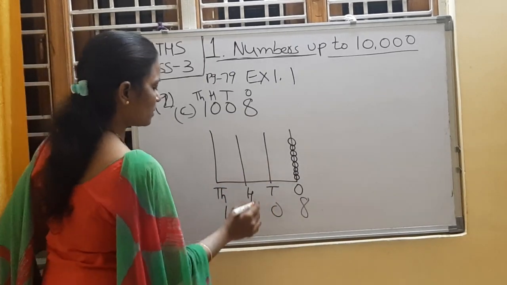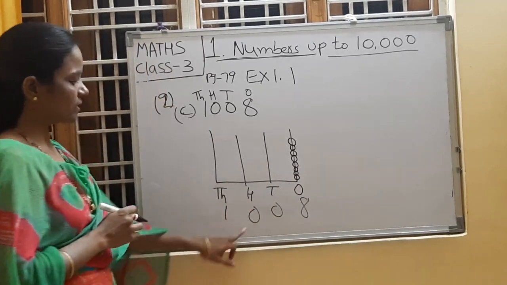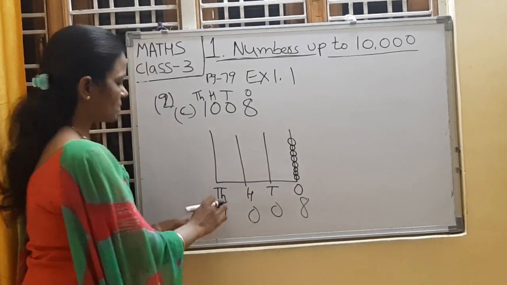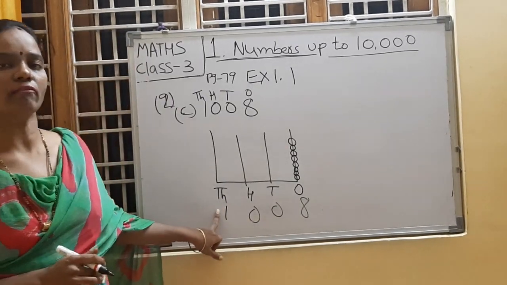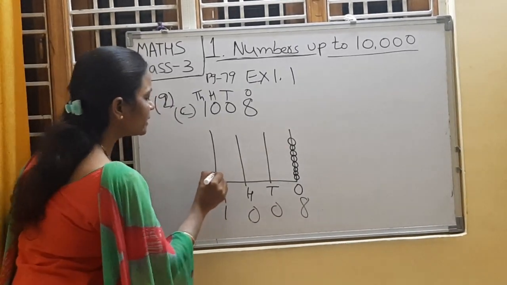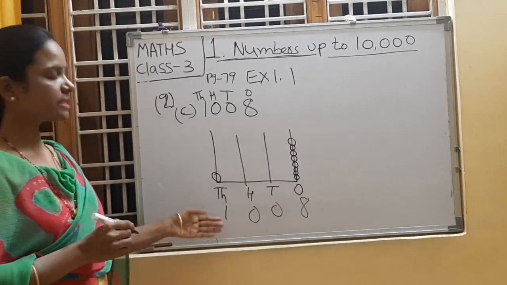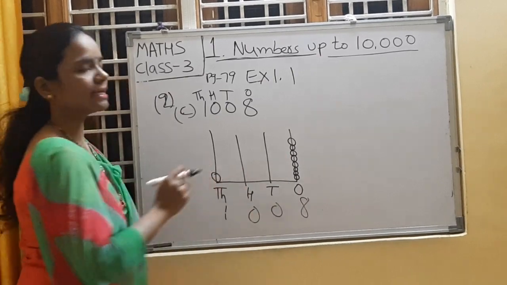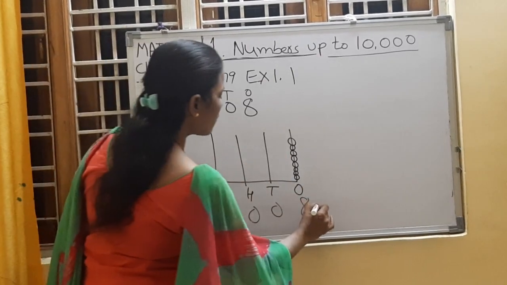You should not draw. Come to the hundreds place. What is the number? 0. No need to draw. Next, come to the thousands place. What is the number? 1. So draw only one bead. So this is the representation of this number on the abacus tool. It is 1008.